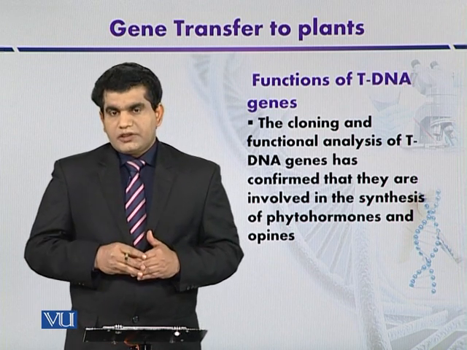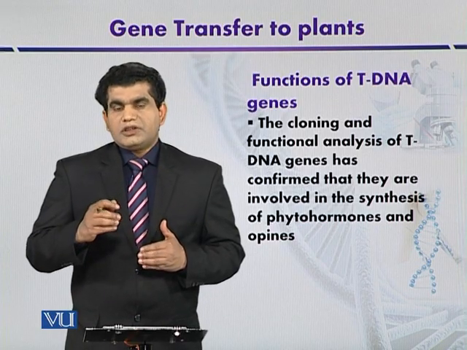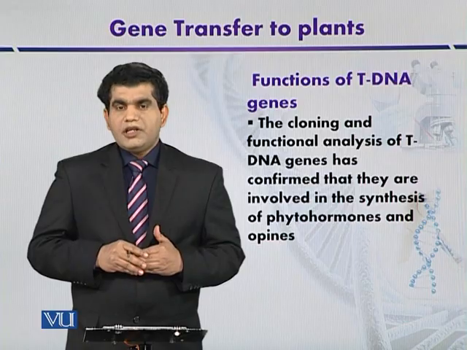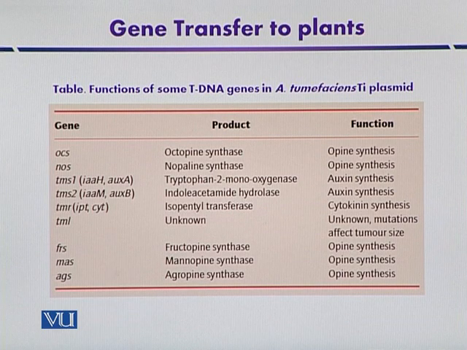Now we will focus that what type of genes this tDNA or transferred DNA in the Ti plasmid it contains. So this table shows the functions of some tDNA genes in Agrobacterium tumefaciens Ti plasmid. So first we can focus on these genes OCS and NOS. So these genes, they are synthesized octopine synthetase or nopaline synthetase that play role in opine synthesis.